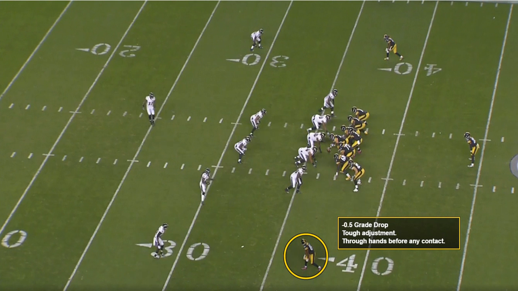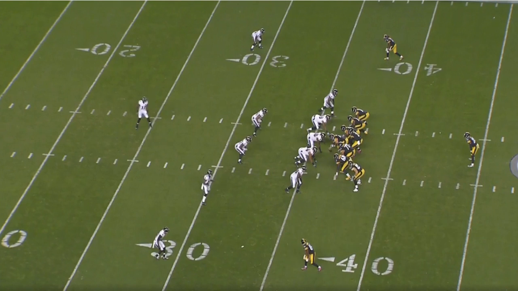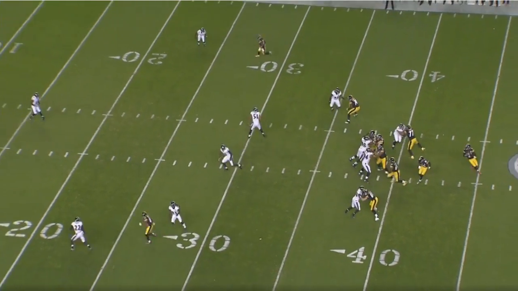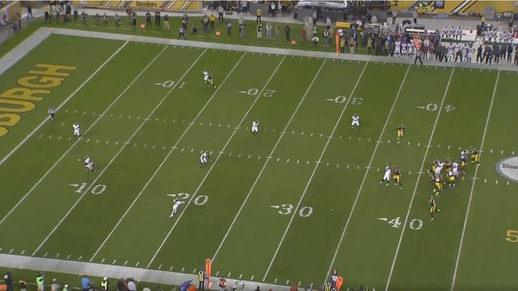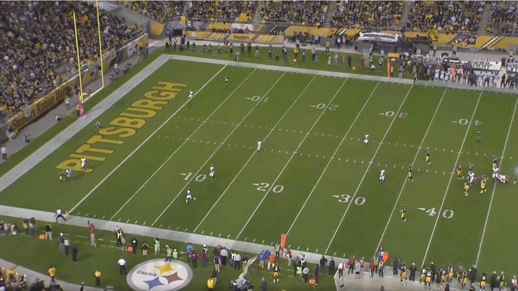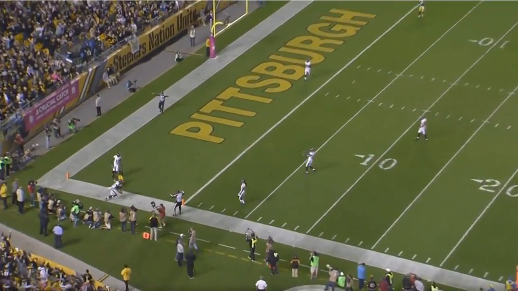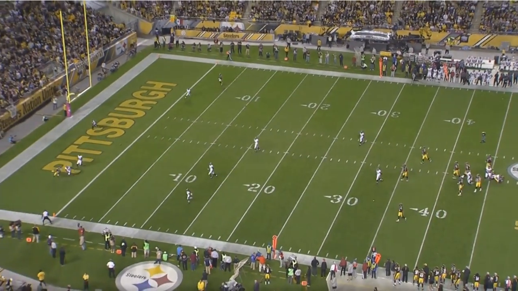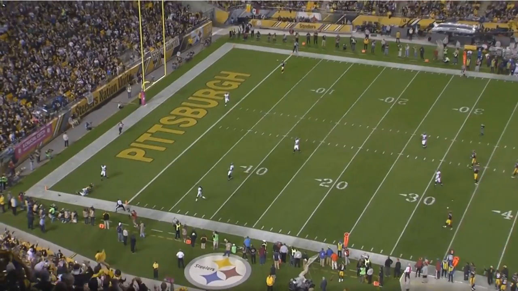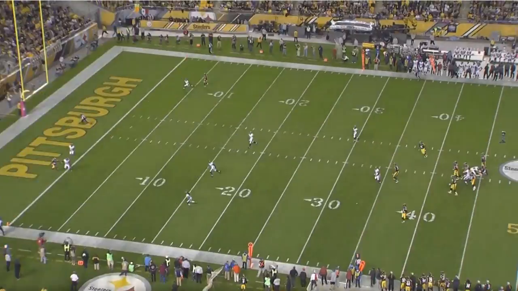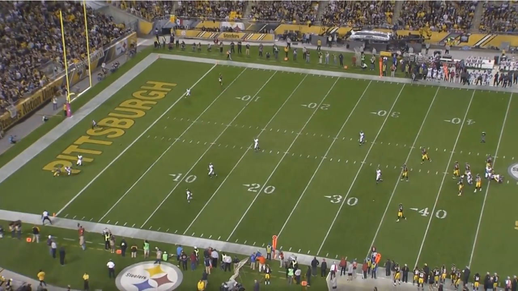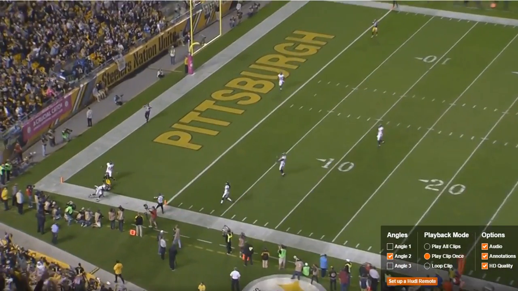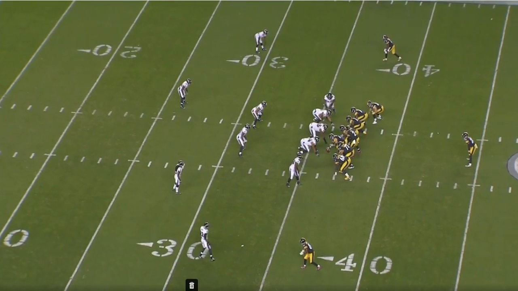This is a minus 0.5 grade drop now, so moving away from standard drops to giving the receiver some benefit of the doubt for the adjustment that he's having to make to the ball. So the receiver's going to work up the field and then through the defender, and then have to work back and down to the ball. The ball still goes through his hands, which I'll show on the end zone cam in a second. Still goes through his hands, so we're still calling it a drop and expecting the receiver to bring the catch in.